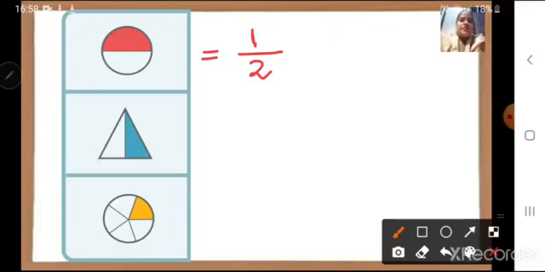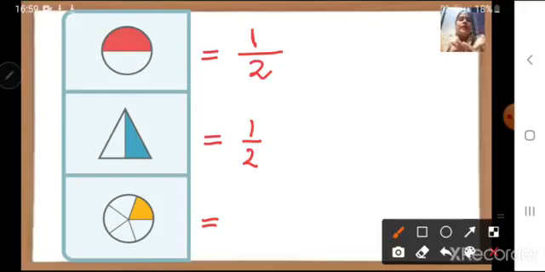Likewise, see here children, there is a triangle, and the triangle is also divided into 2 parts. If I want to write the shaded portion, how will I write? 1 upon 2, right? Next, children, here again we have a circle, but there are many more parts. How many total parts do we have? Let us count. 1, 2, 3, 4, 5.